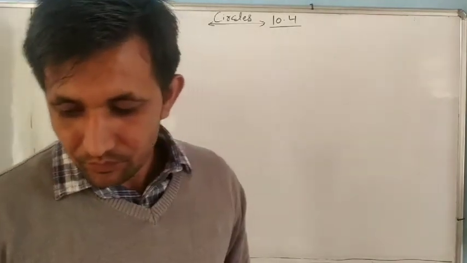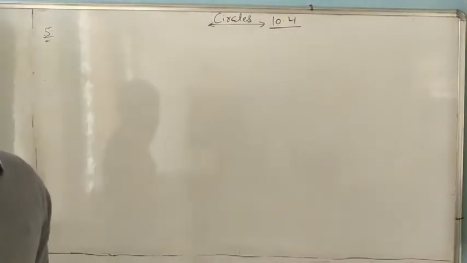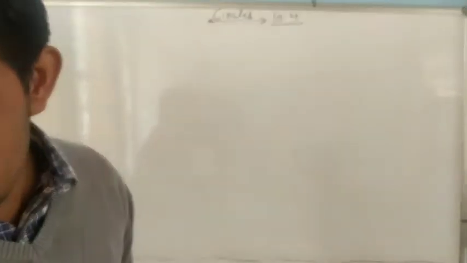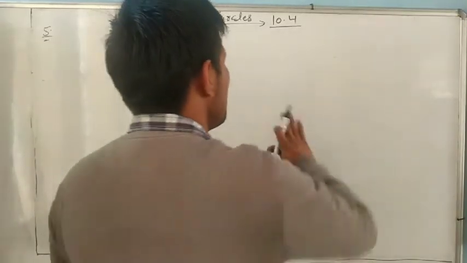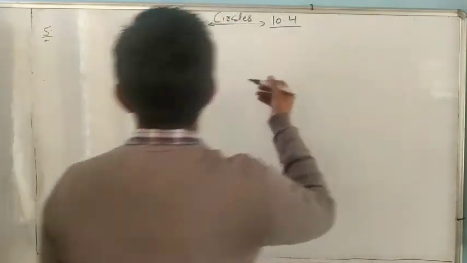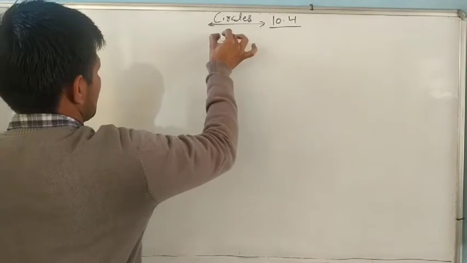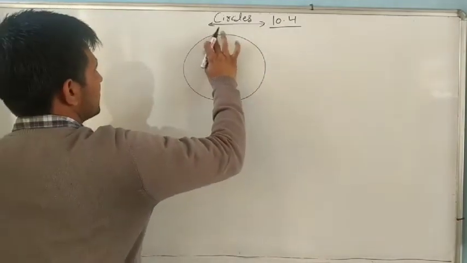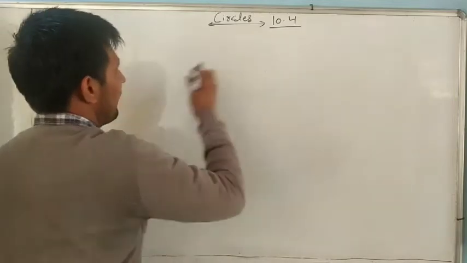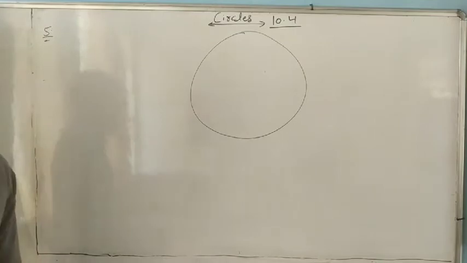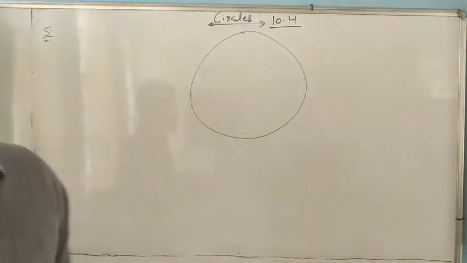Three girls, Resma, Salma and Mandeep, are playing a game by standing on a circle. We have a circle given.